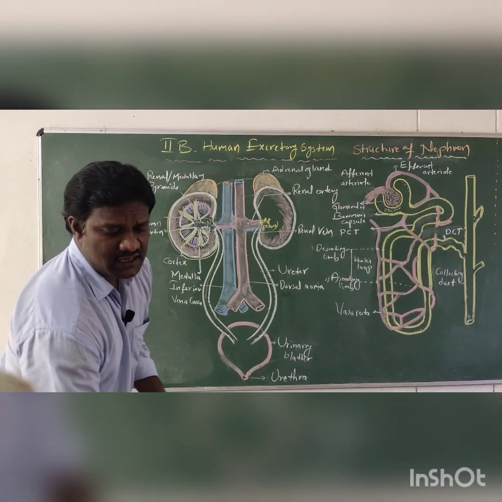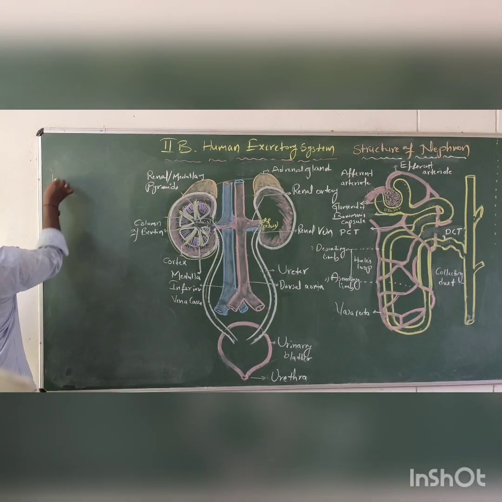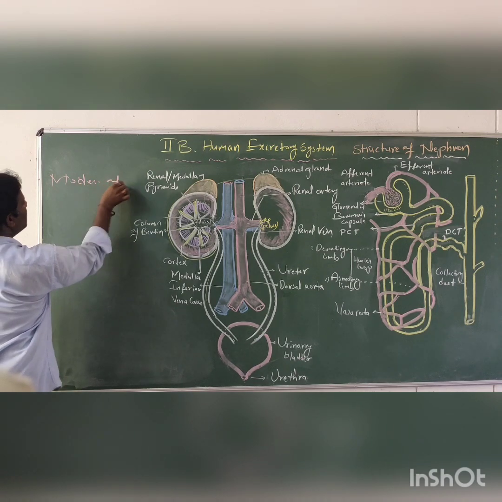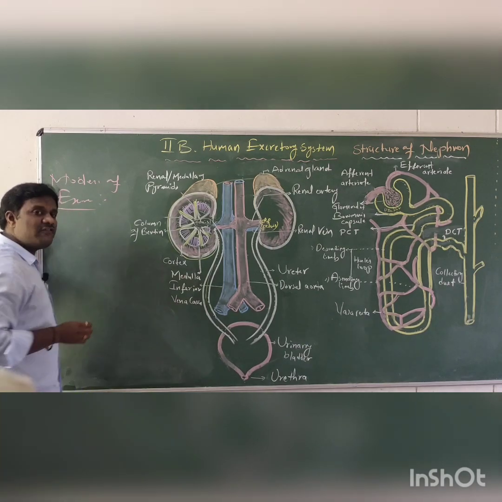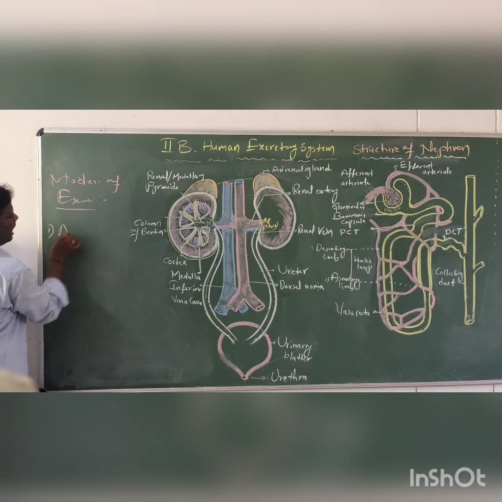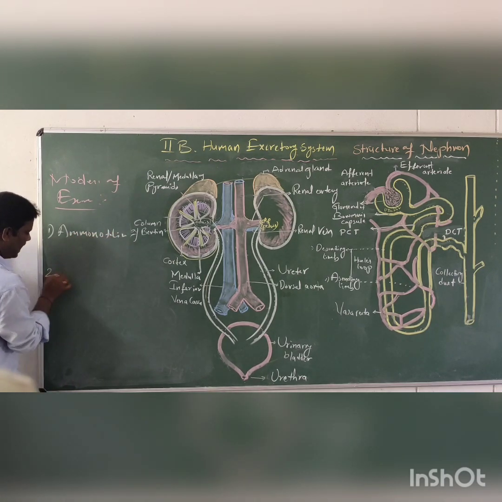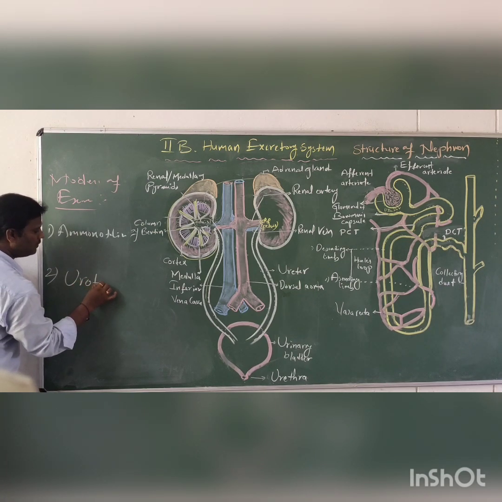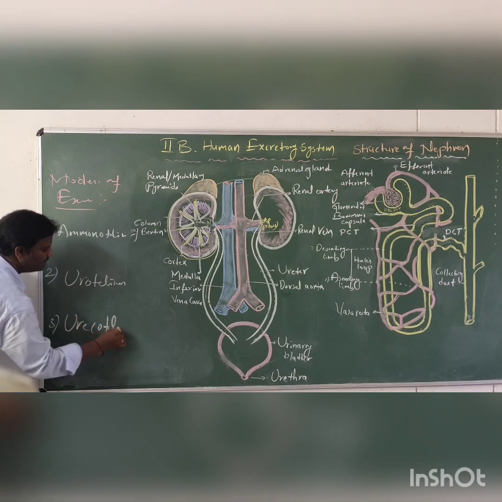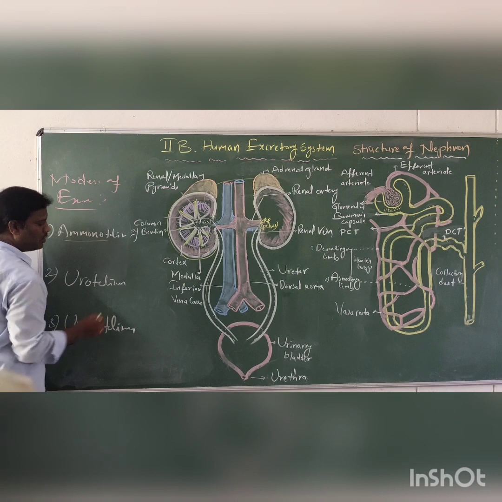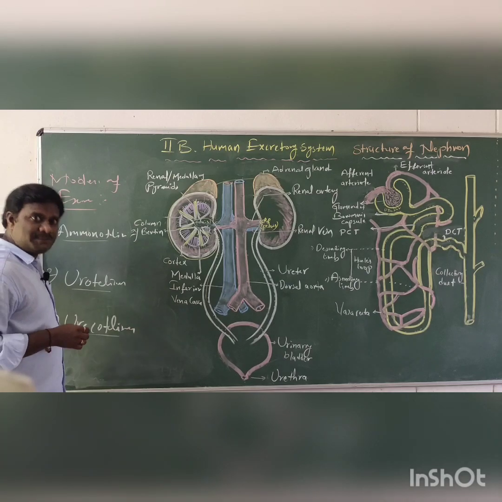First of all, we are discussing the modes of excretion. Depending on water, three types of modes are there. One is ammonotelism, the second one is ureotelism, and the third one is uricotelism. So what are ammonotelism, ureotelism and uricotelism? This is an important expected question for 4 marks.